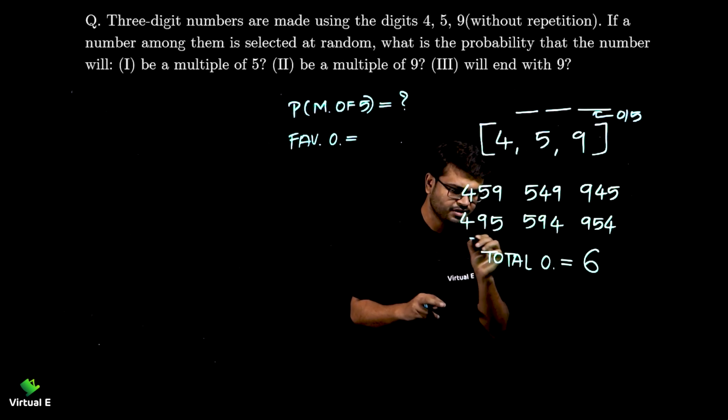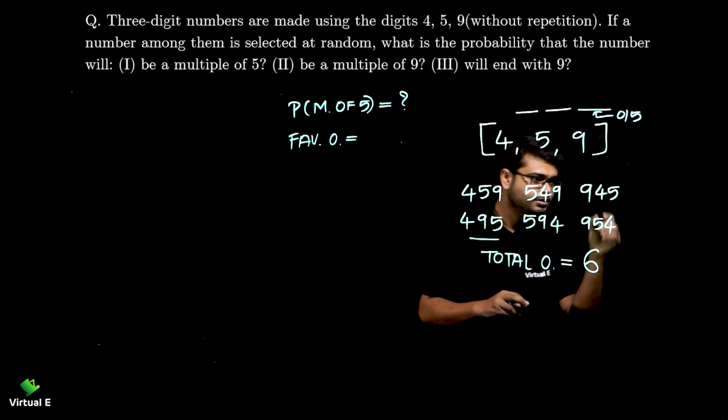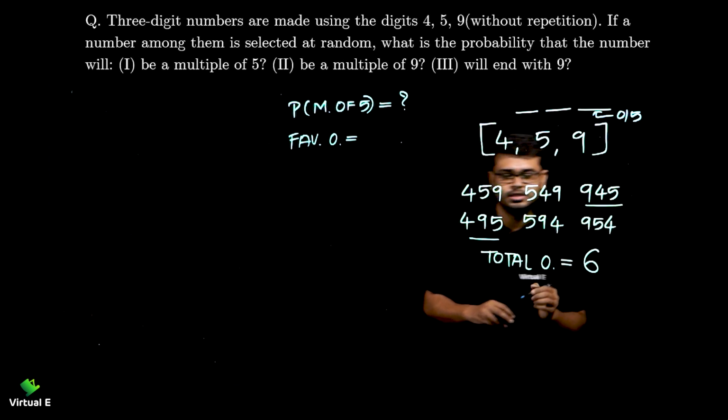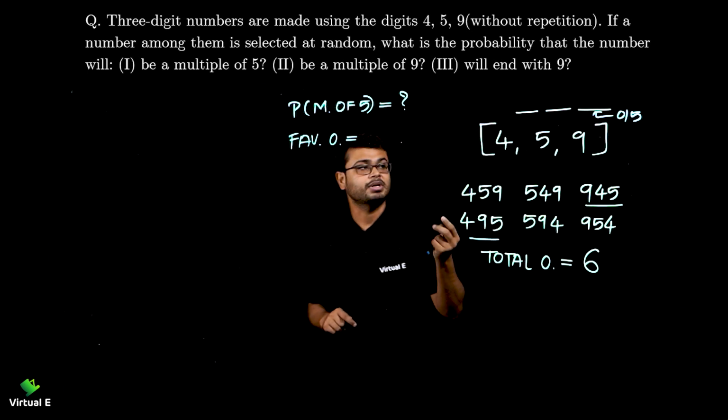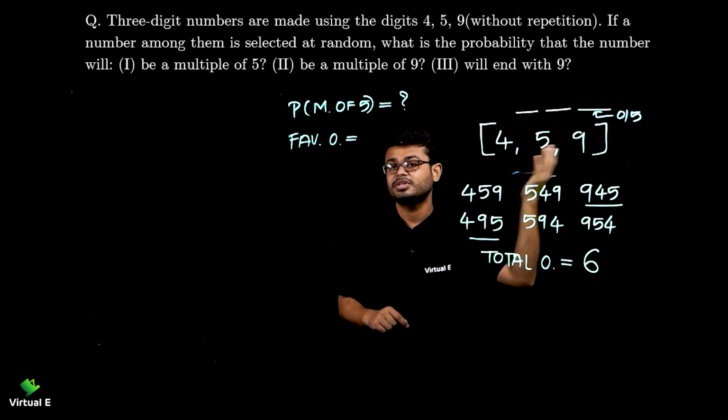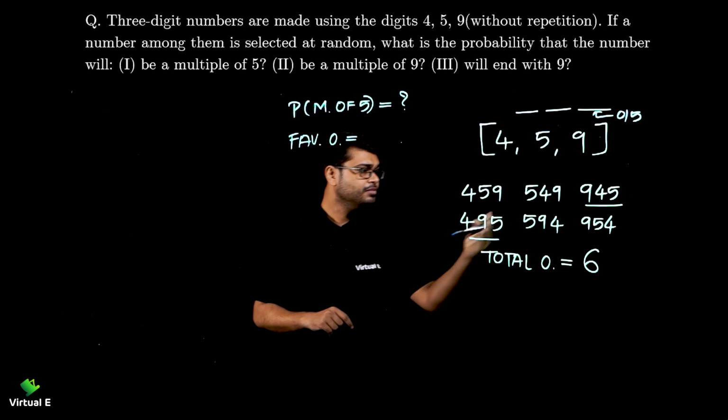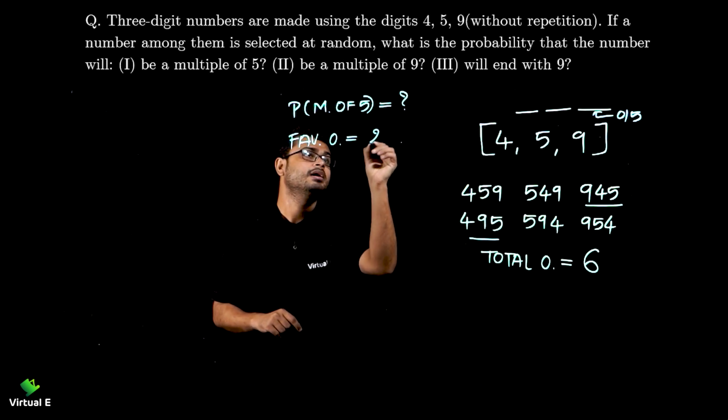Okay, this is the first number, right? No, this is the second number. So there are two numbers with the unit digit 5. 0 is not possible because we have only 3 numbers, and 0 is none of it, right? So there are 2 favorable outcomes.